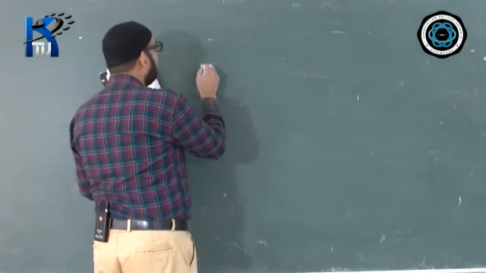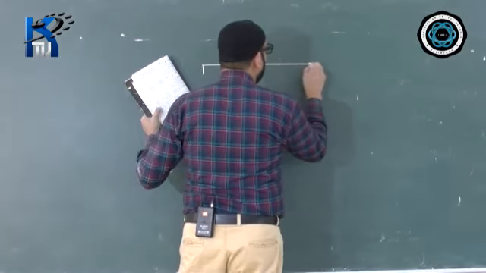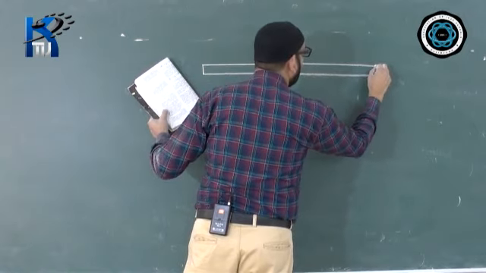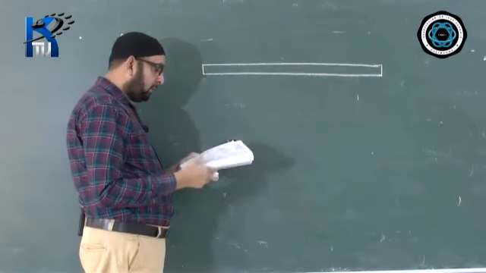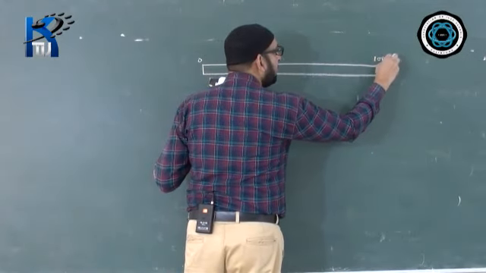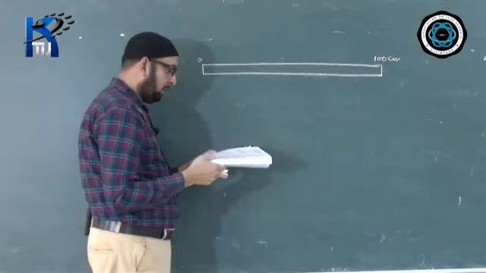So I just draw the diagram for the question. Question says there is a uniform meter rule. There is a uniform meter rule. Meter rule starts with 0 and ends up with 100 centimeter. So I will just give the marking.